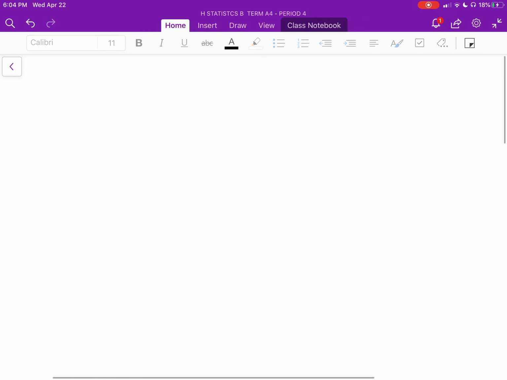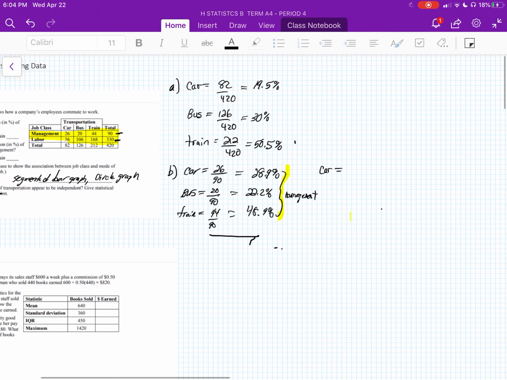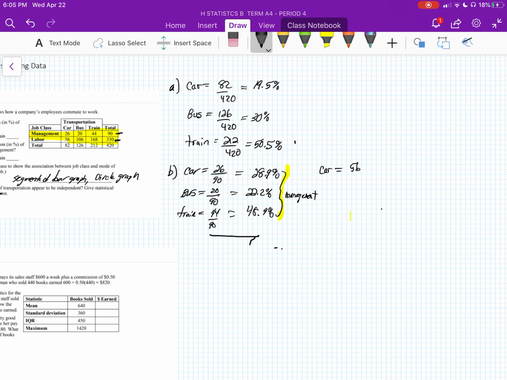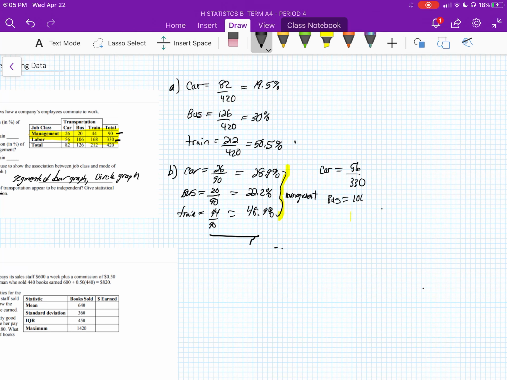All my problems I have in the classroom coming back to haunt me. So 56 over 330. The next one, for the bus, is 106 over 330. And then the last one is the train, and the train for labor is 168 over 330.